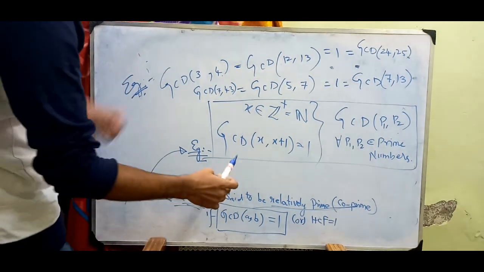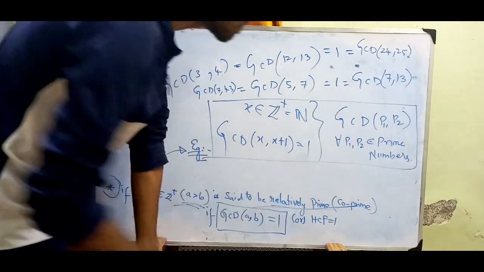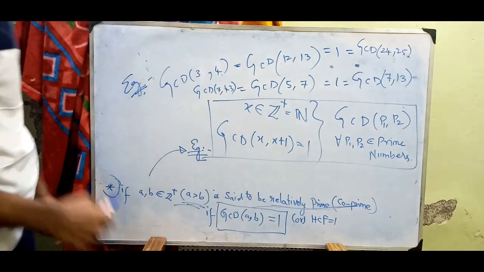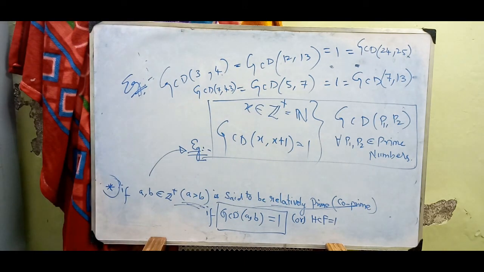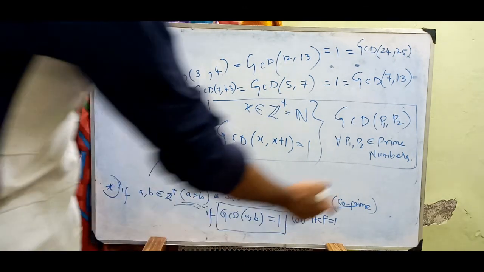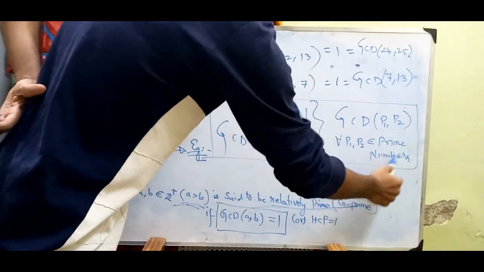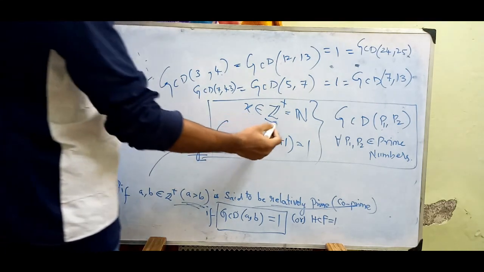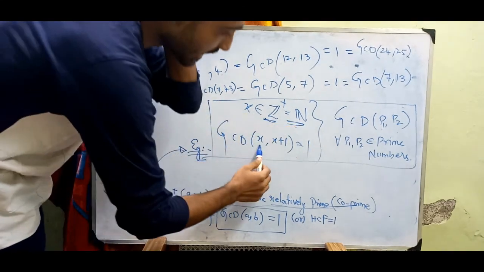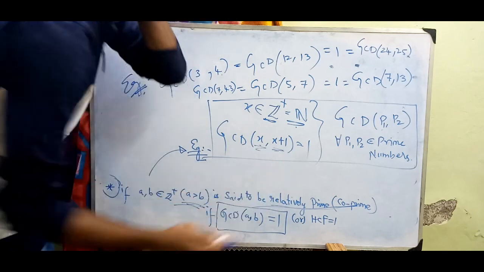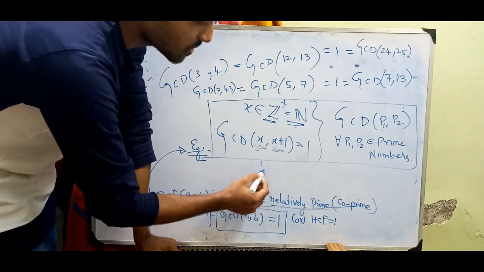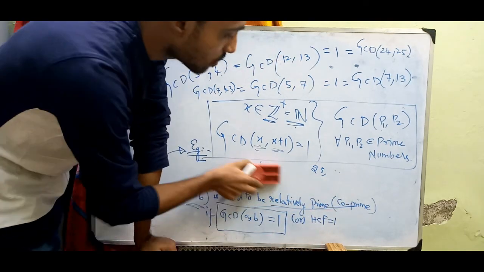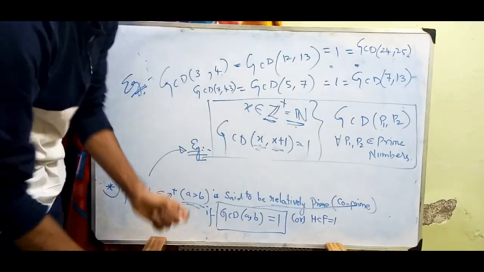And here are two beautiful examples. GCD of x comma x plus 1 equals 1, and GCD of P1 comma P2, where P1 and P2 are prime numbers. x belongs to integers, either positive integers or natural numbers here. So x and x plus 1 are consecutive natural numbers. Likewise, you can say 1 comma 2, 23 comma 24, or 26 comma 27, whatever you want. Those numbers are consecutive.